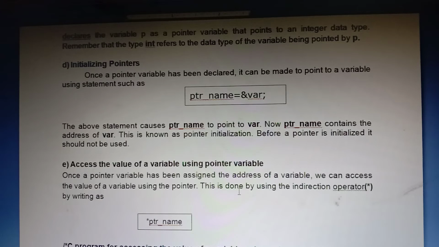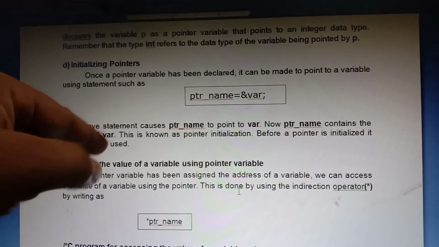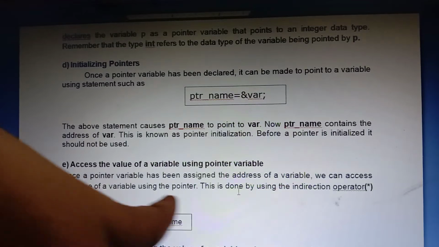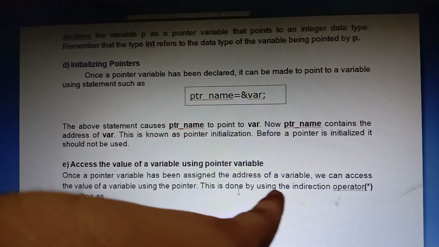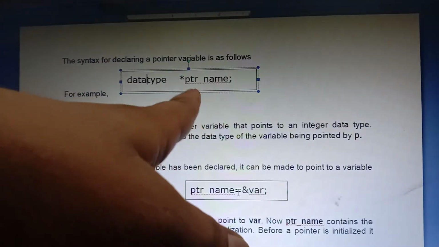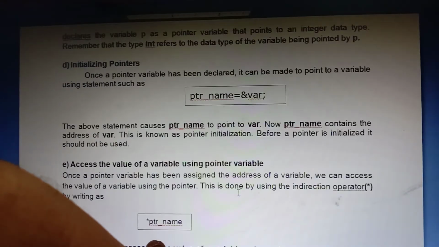Suppose p is a pointer variable. Note this point down in the notebook. When you display the value of p, p means the address of the variable, and *p means the value at that address. These two points are very, very important regarding pointers. Once a pointer variable has been assigned the address of a variable, we can access the value of the variable using the pointer. This can be done using the indirection operator *, as *ptr_name.